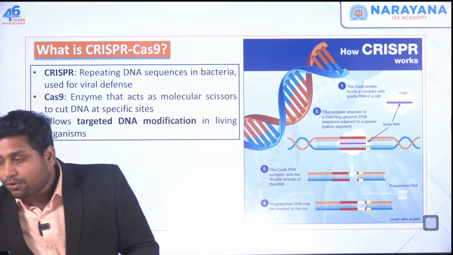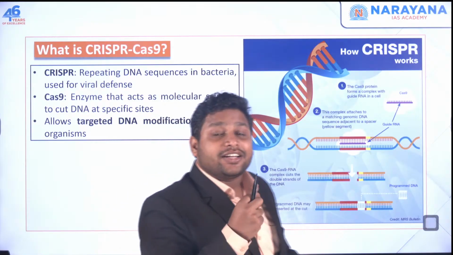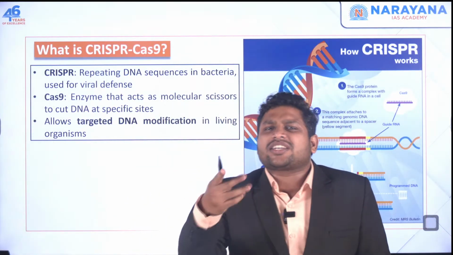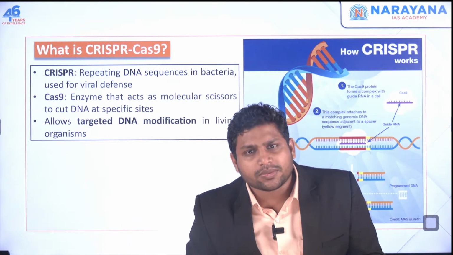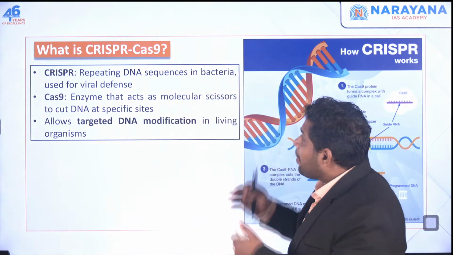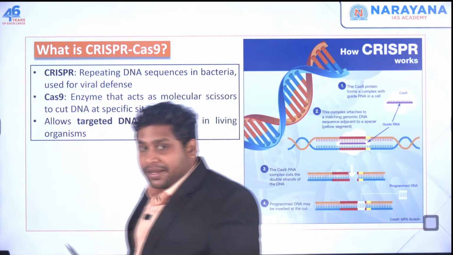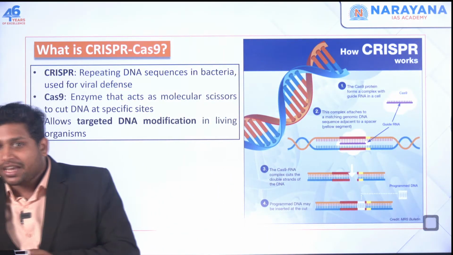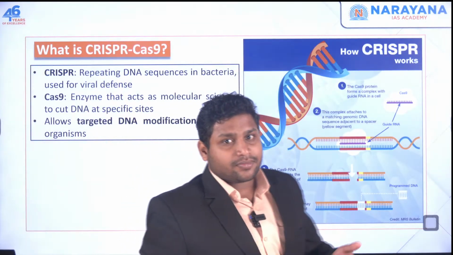Let's say I'll take one gene from a bacteria and add it in your DNA. Or let's say a faulty gene, I'll just cut and remove it. That is also possible. Now, this is all part of gene therapy or whatever genetic modifications we are making in a person.